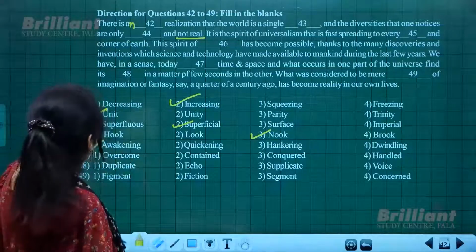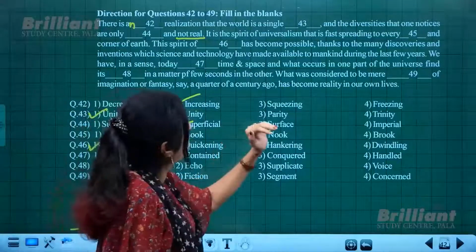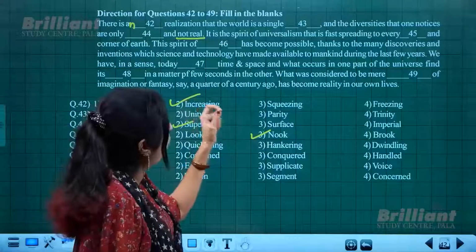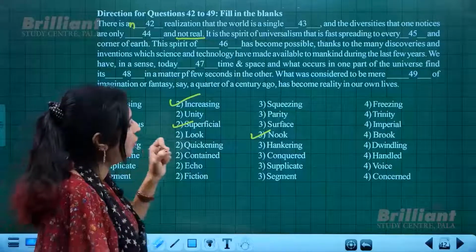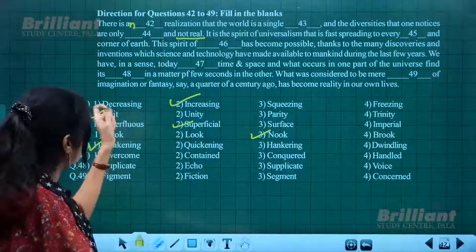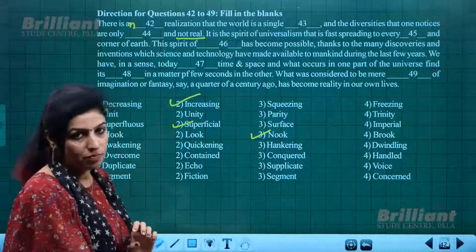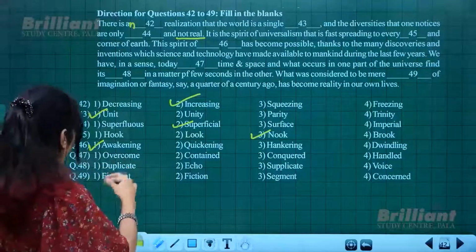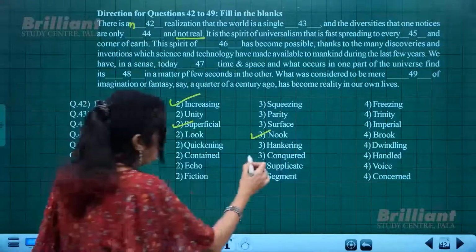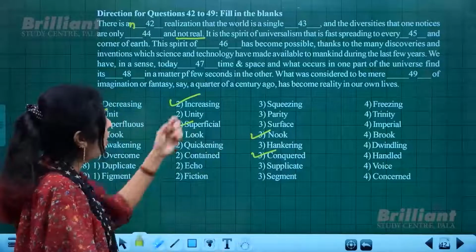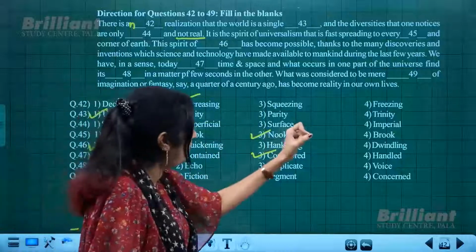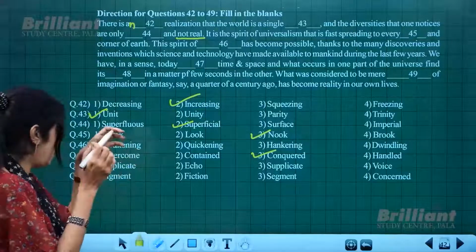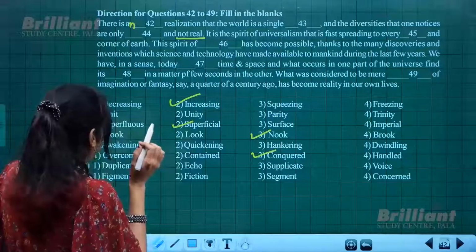So this spirit of awakening has become possible thanks to the many discoveries and inventions which science and technology have made available to mankind during the last few years. We have, in a sense, today dash time and space. Science and technology has developed so much that we have, have we overcome? No. Have we contained? No. We have conquered. We have literally conquered time and space, and what occurs in one part of the universe finds its echo, not duplicate, it should be echo.